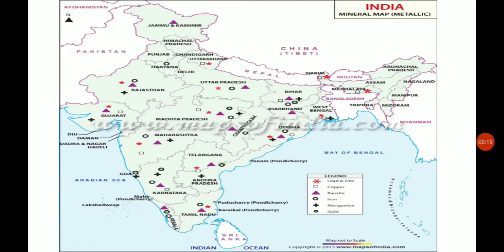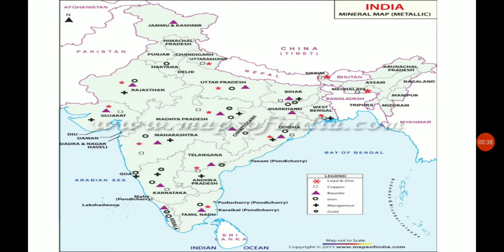In India there is a large concentration of minerals and they are unevenly distributed. The Chotanagpur region is considered one of the largest concentrations of mineral deposits in the world.